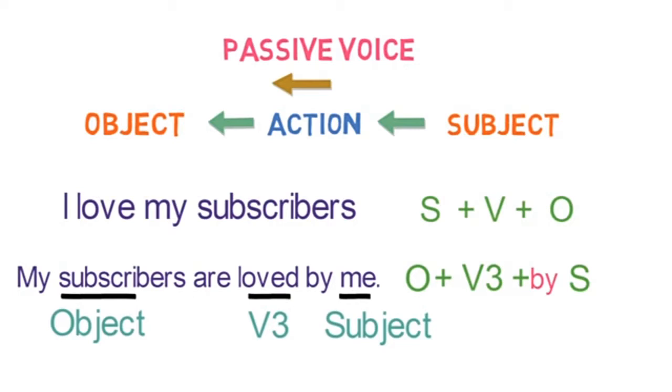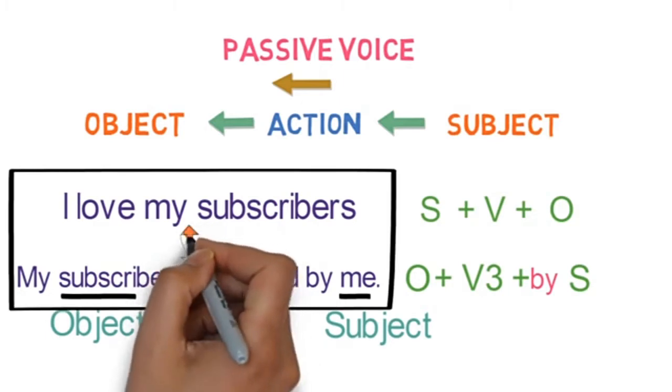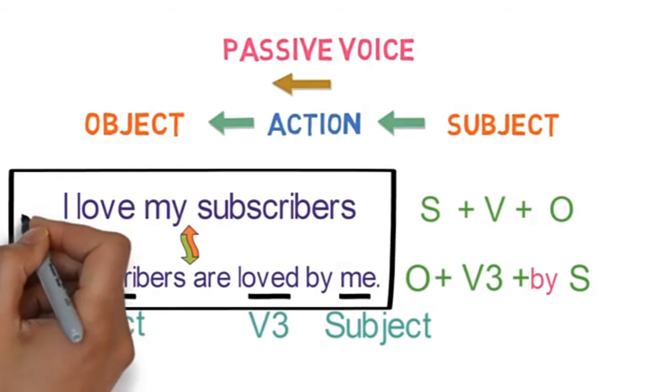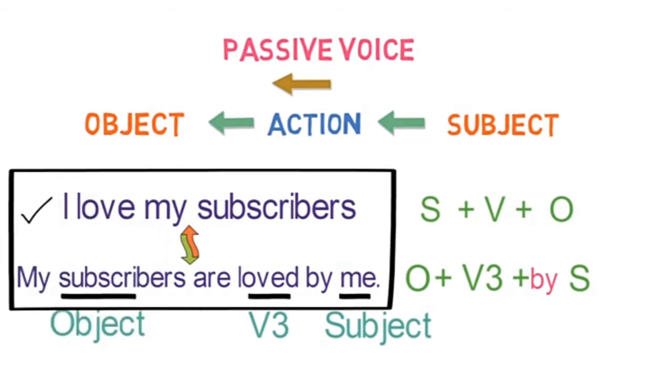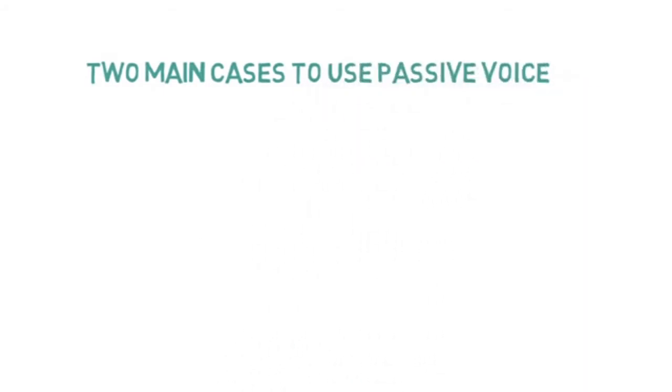Please note that both the sentences, I love my subscribers and my subscribers are loved by me, are exactly the same in meaning. Now you might be thinking, if both sentences are identical in meaning, then which one to use? We generally use active voice only. Then your next question would be, then when to use passive voice and what's the need of it? There are two main cases when you should use passive voice.